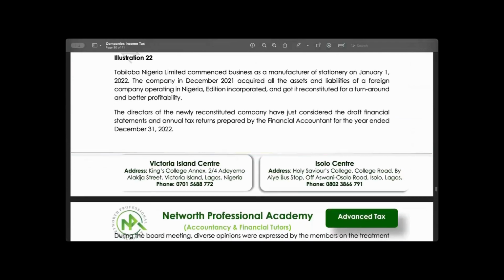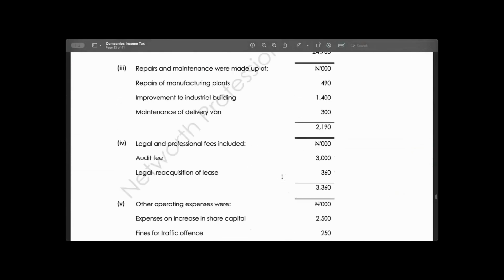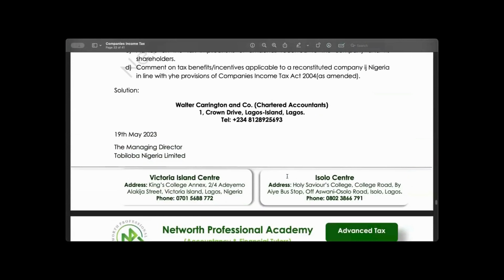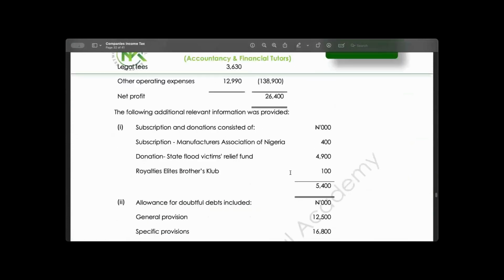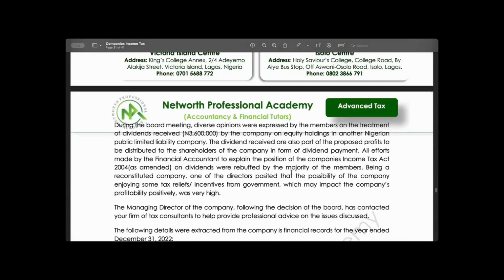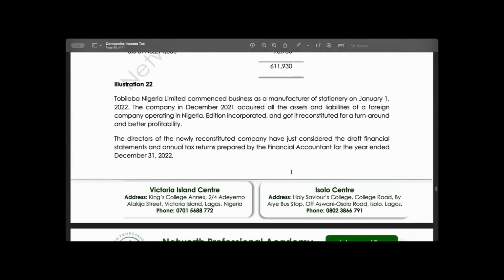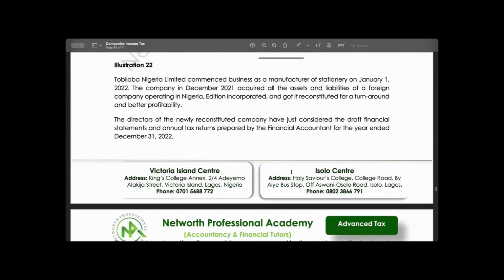Now, this is the one that we want to do today in class, and this will take us time to complete. But let's see where we can get to before we move. Someone should read this for us, please. This is one of the questions that came out in your past question that we have adopted. Prosper, read it for us, please.